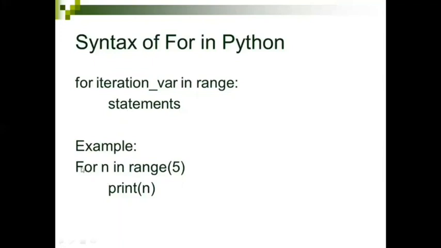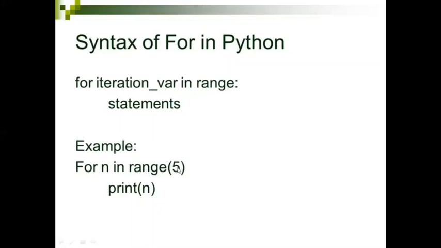Example I have given here. See, for n, this iteration variable, n in range of 5. It means when you say range of 5, it will be checking whether n is within 0 to 4. Okay. So whether n is within 0 to 4, it will take the value from 0 to 4, and each time it will be incremented until it reaches 4, and that value will be printed. This is what I have written, print n. So till this range of 5, this n value will be printed one by one.